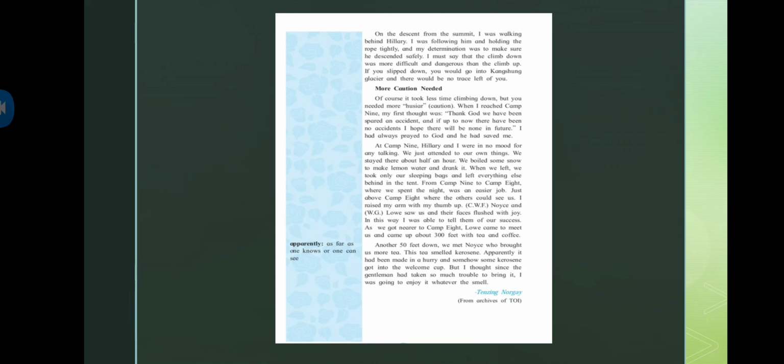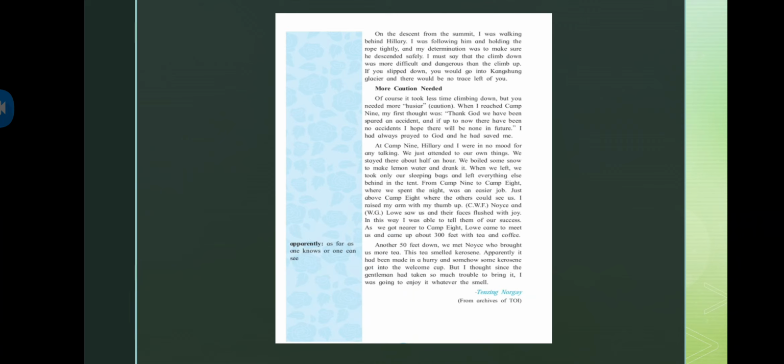So of course it took less time climbing down, but you needed more Hoshiar. That means caution basically. When I reached Camp 9, my first thought was, thank God we have been spared an accident, and if up to now there have been no accidents, I hope there will be none in future.